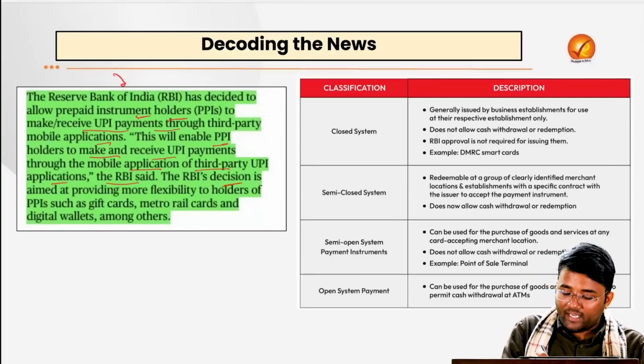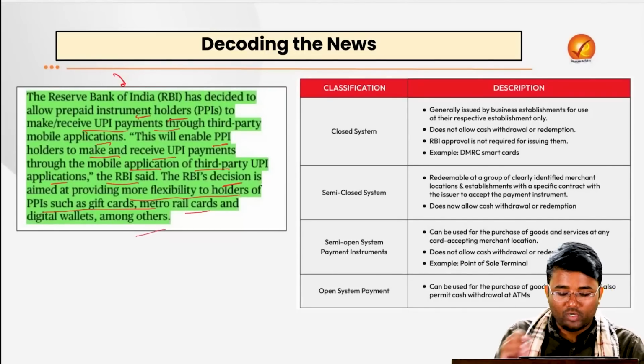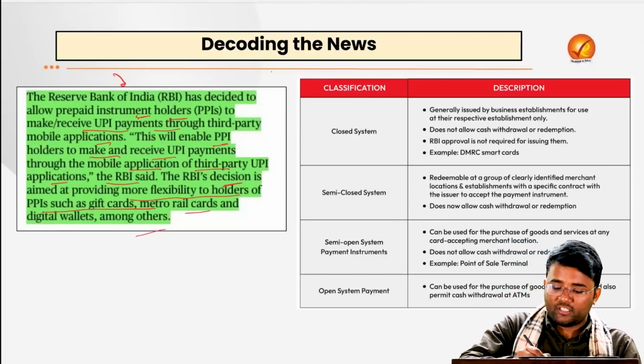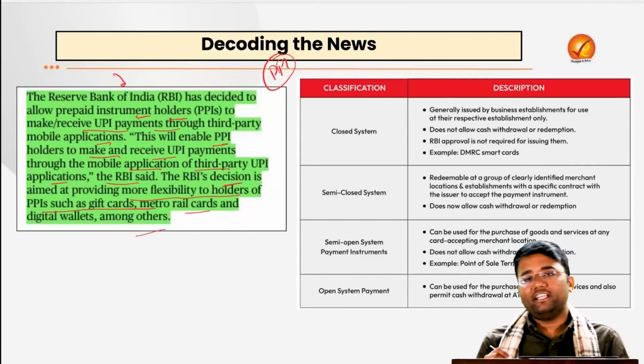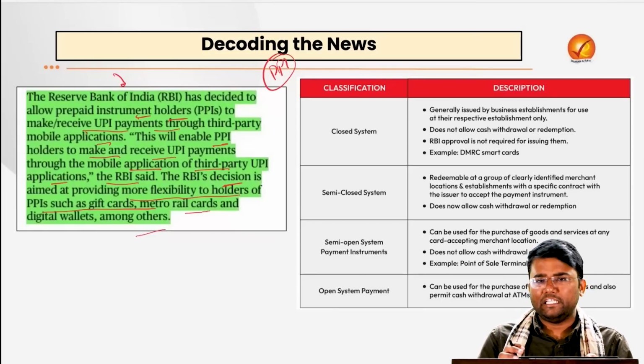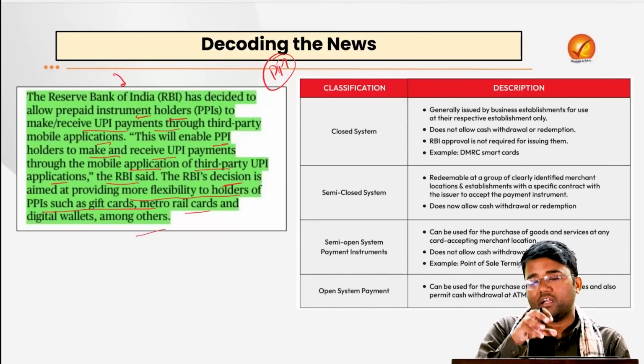And why the RBI has taken this decision is to provide more flexibility to holders of PPI such as gift cards, metro rail cards, and digital wallets, among others. What is PPI, or prepaid payment instruments? These are the payment instruments which are used to purchase goods and services, including transfer of funds, conduct financial transactions, and enable remittances, leveraging the stored value within or on that instrument.